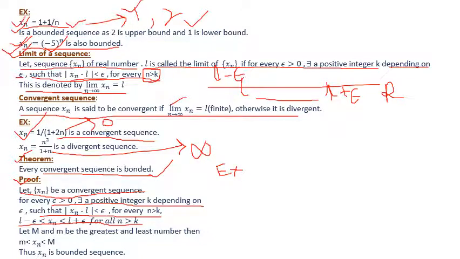Taking l plus epsilon as capital M and l minus epsilon as small m, xn lies within small m to capital M. Therefore the sequence xn will be bounded, since it has a biggest element as well as a lowest element. So that's it. Now I will go to our next slide.